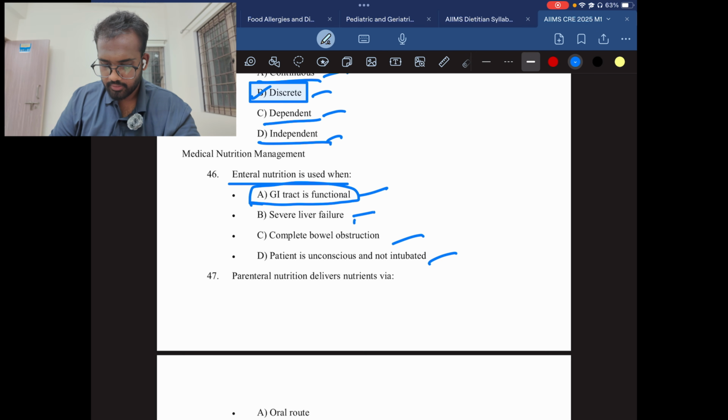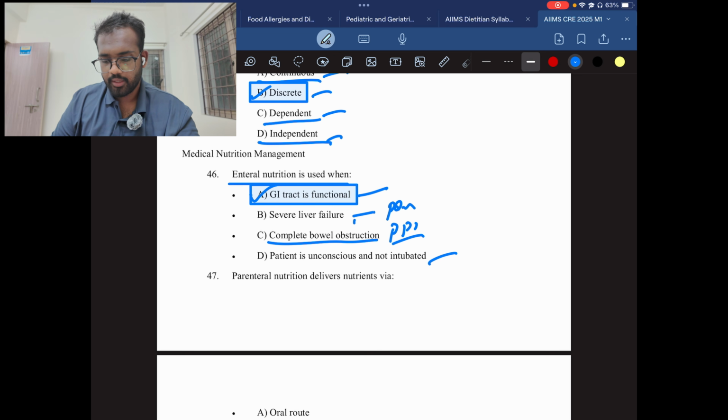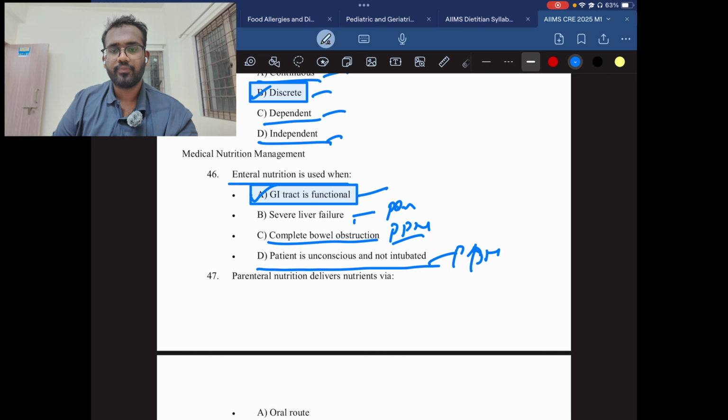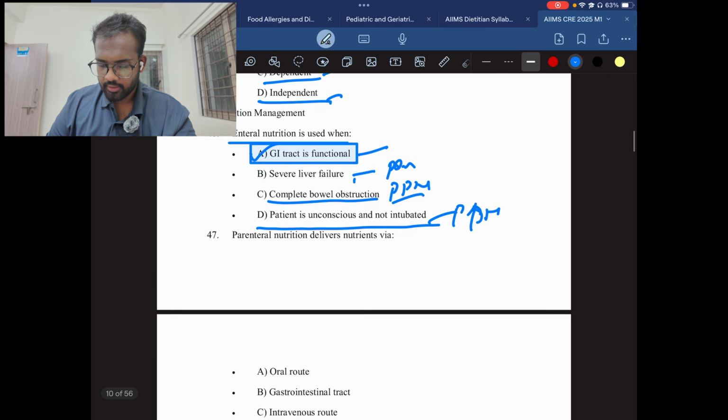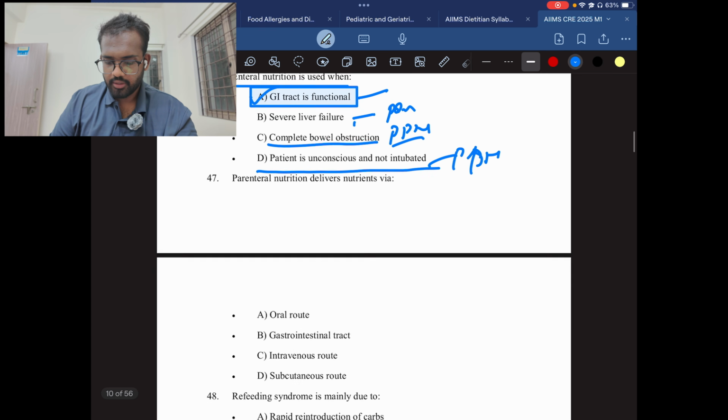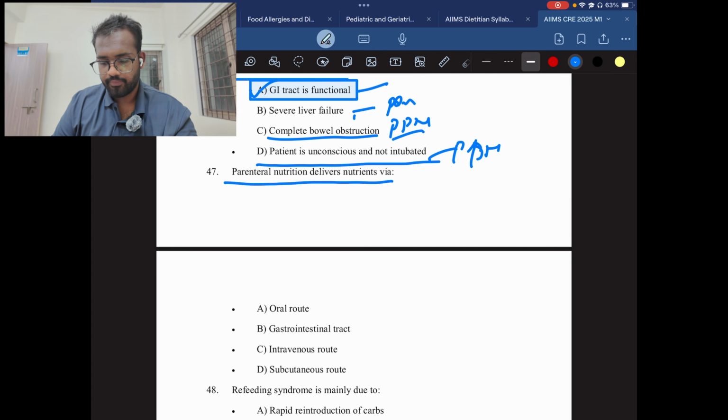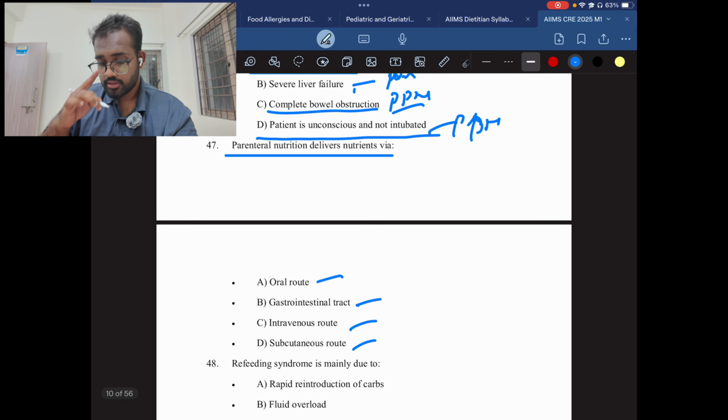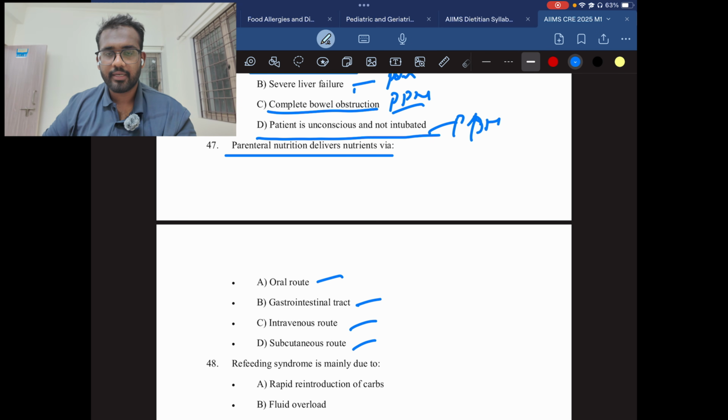For severe liver disease, liver failure, we give parenteral nutrition, PPN. And complete bowel obstruction also will get PPN. And a patient who is unconscious and not intubated is also given PPN, peripheral parenteral nutrition. Okay. Then comes question number 47. Parenteral nutrition delivers nutrition via oral route, gastrointestinal tract, intravenous route, subcutaneous route. So as you know, parenteral nutrition is given when there is no function of the GI tract. The GI tract will be totally shut. So in this case, the answer will be C.